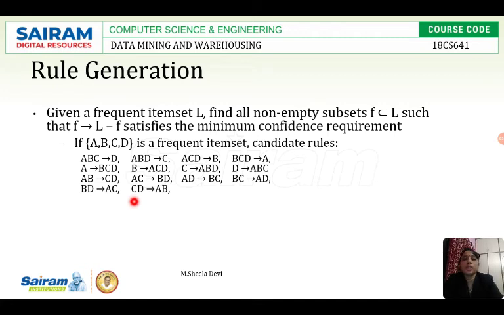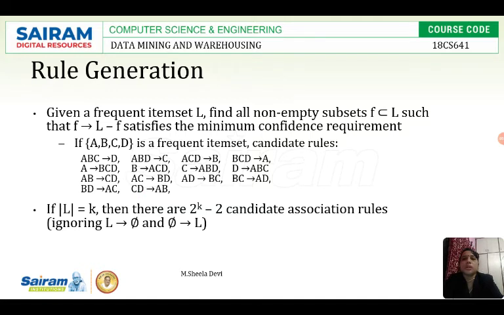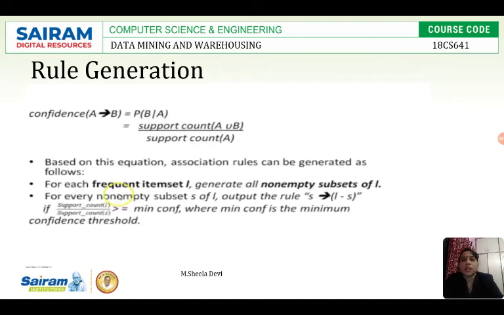So how can we select the association rules which satisfy the minimum confidence requirement? It is with this formula: confidence of A tends to B is equal to support count of A union B divided by support count of A. We have already seen this formula.